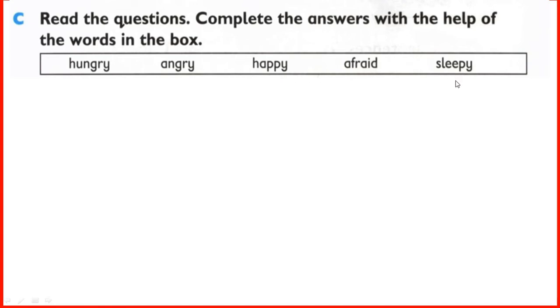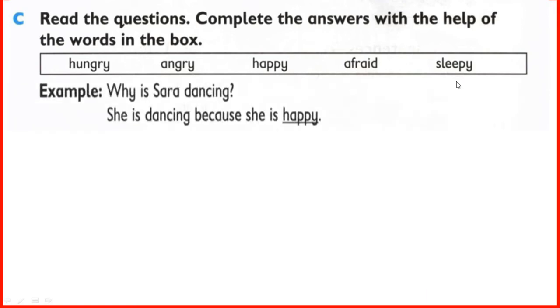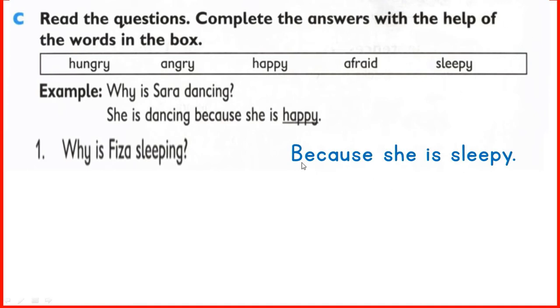Okay, and what are the questions? Yes, example: why is Sarah dancing? She is dancing because she is happy. Yes, Sarah is happy, so she is dancing. Why is Sarah dancing? She is dancing because she is happy. Now, why is Fiza sleeping? Because she is sleepy. Because Fiza is sleepy. Yes, right answer like this.